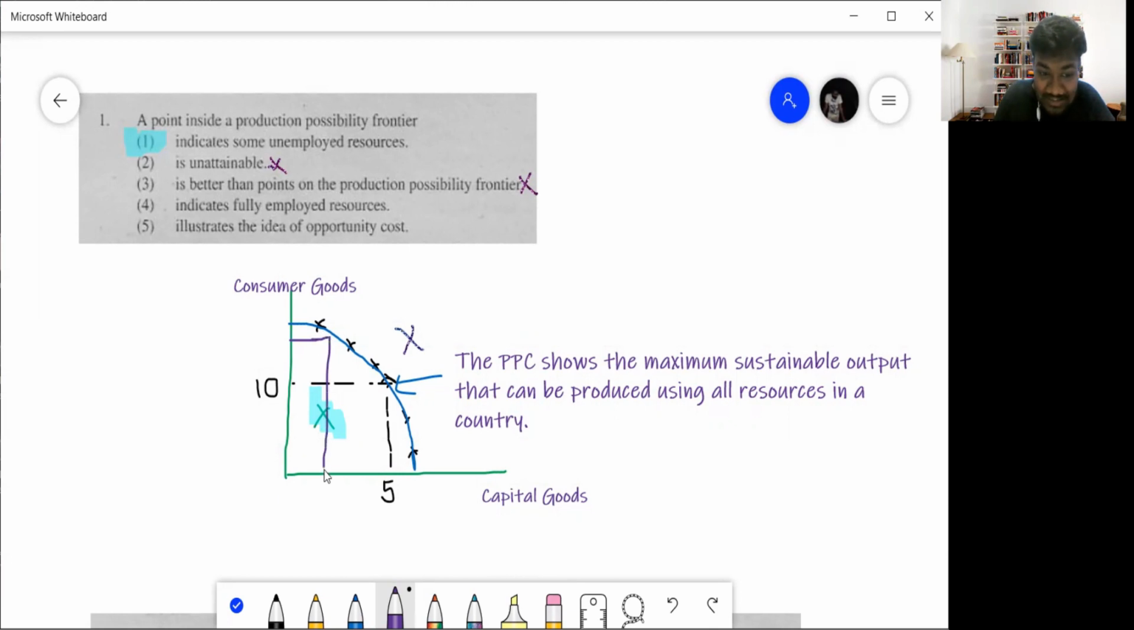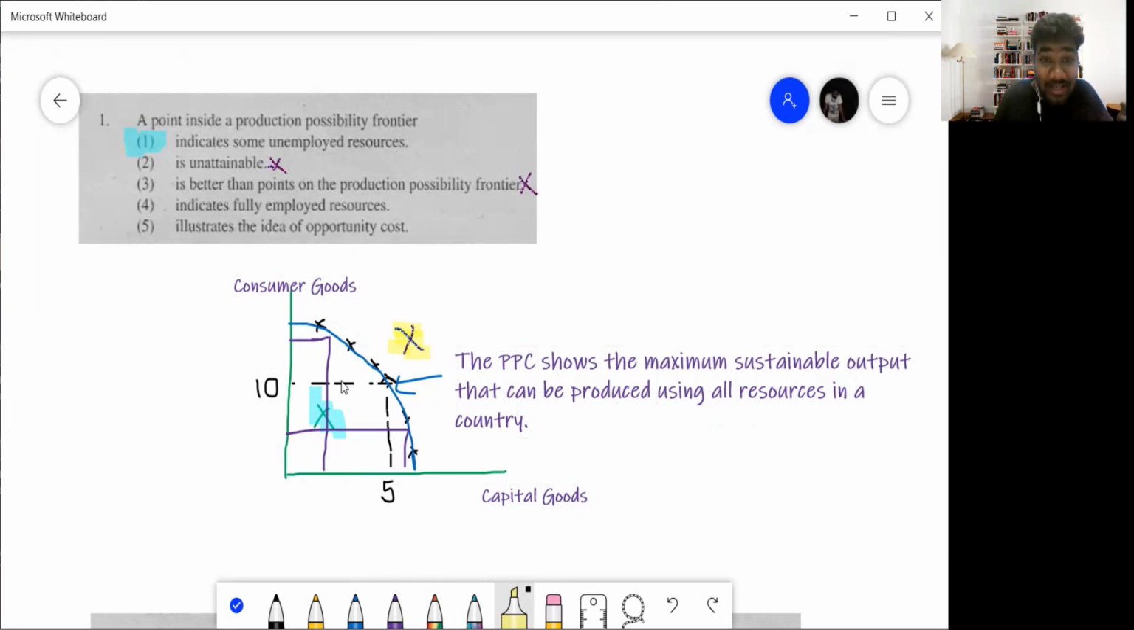You can produce this much of capital goods, and this much of consumer goods. So any point on the PPC shows that resources are used fully. Then what is a point outside? A point outside the PPC is a point that cannot be attained. That is what we call scarcity. Can you see the X that is marked over here? This X that I just highlighted, that is what you call scarcity. Now, an economy can't produce on a point beyond the PPC.